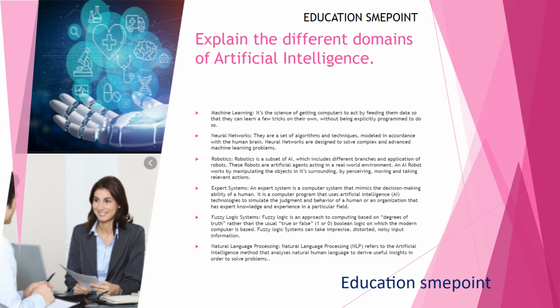Expert systems. An expert system is a computer system that mimics the decision-making ability of a human. It is a computer program that uses artificial intelligence, AI, technologies to simulate the judgment and behavior of a human or an organization that has expert knowledge and experience in a particular field.